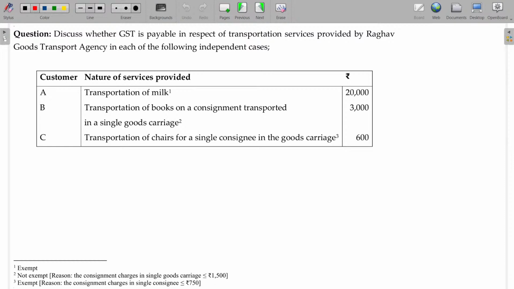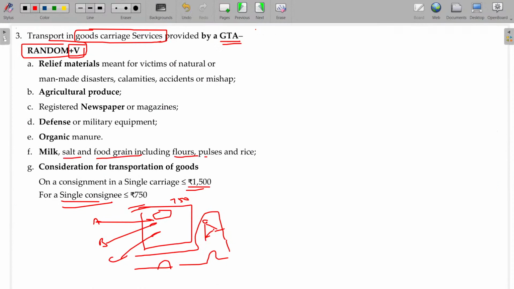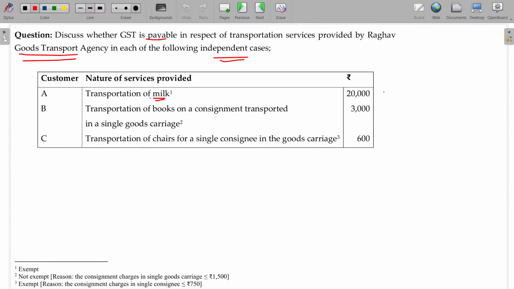Now, let's see the question here. Discuss whether GST is payable in respect of transportation services provided by Raghav Goods Transport Agency in each of the following independent cases. Transport of milk. Milk will come under the exempt list. Milk, salt, food grains including flours, pulses and rice. So, exempt. Transportation of books on consignment transported in a single goods carriage. Single goods carriage means value being up to 1500. So, taxable.